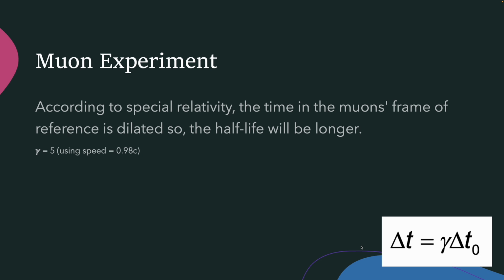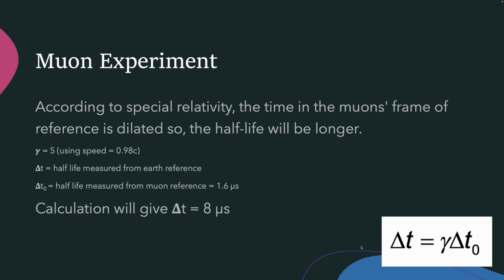So, gamma is 5 by using the speed equal to 0.98 c. The delta t is the half-life measured from the Earth reference, and delta t naught is the half-life measured from the muon reference, which is 1.6 microseconds. And you know, delta t naught is called the proper time. So the calculation will give delta t as 8 microseconds, using the formula delta t is equal to gamma times delta t naught. We get N is equal to 87 muons.